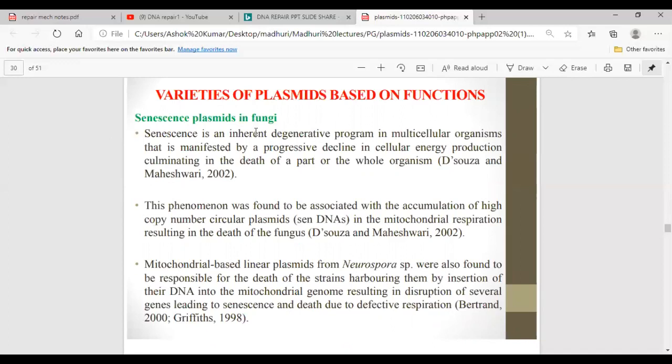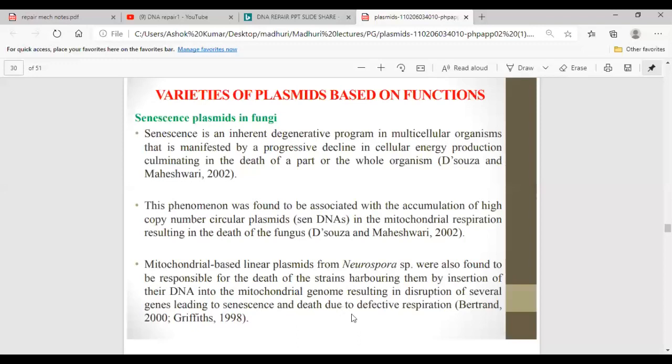This aging can be seen in fungi due to the presence of some plasmids which are responsible for giving that character to the cell. This phenomenon was found to be associated with accumulation of a high copy number of circular plasmids and DNAs. So more circular plasmids and DNAs will accumulate in the cell and result in senescence or death of the fungus. The mitochondrial based linear plasmids from Neurospora were also found to be responsible for death of the strains harboring them, by insertion of the DNA into the mitochondrial genome, resulting in disruption of several genes leading to senescence and death.